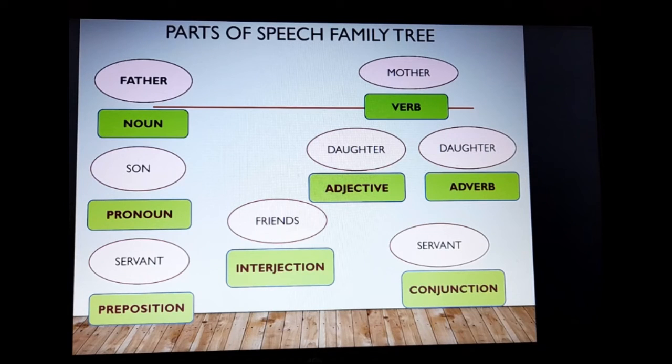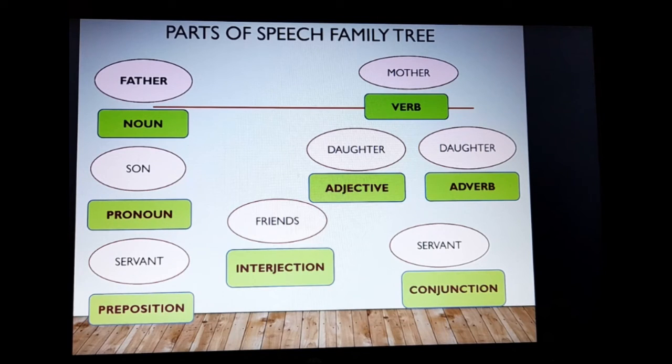Alright? Then comes the conjunction. As we said, the most important part in any family, you see, if you don't have servants, in the COVID times, you must have faced this problem. Without a servant, it becomes so difficult. There is no coordination in the family. Somebody is doing something, another one is doing something, and everyone is frustrated. Nobody is understanding what the other is saying.